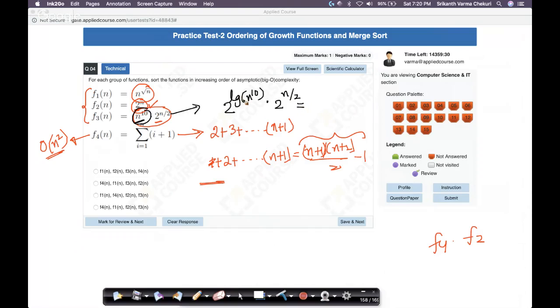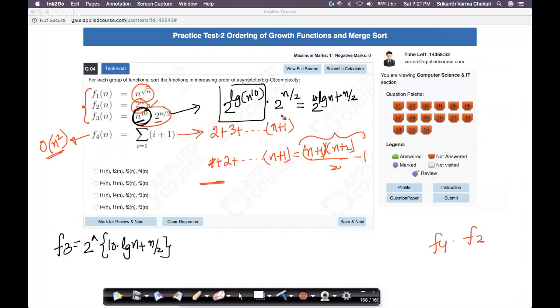I can rewrite log of n power 10 as 2 power log of 10 into log n, sorry, 10 into log n. That's what I have: 10 into log n plus, because this is the multiplication of these two, n by 2. So let me write f3 here clearly. My f3 is 2 power 10 into log n plus n by 2. The trick here is I've converted n power 10 using this hack. Using this hack, I've converted the whole f3 function as 2 power something.